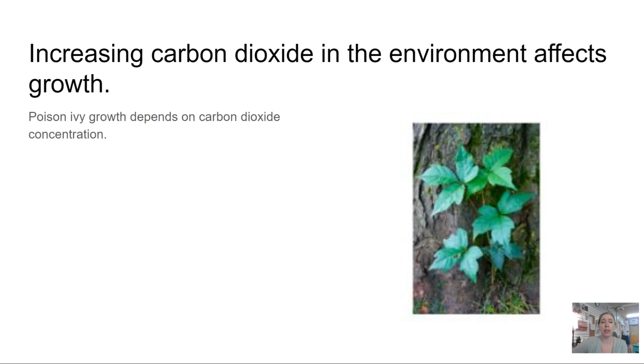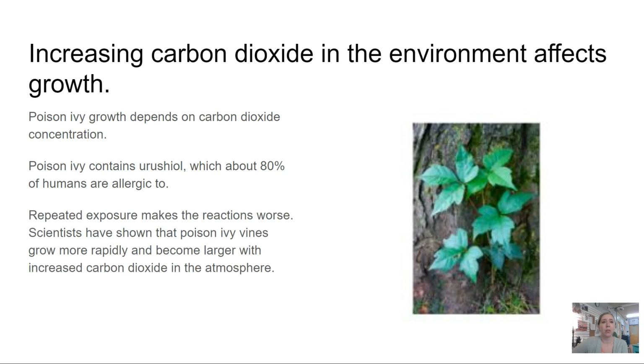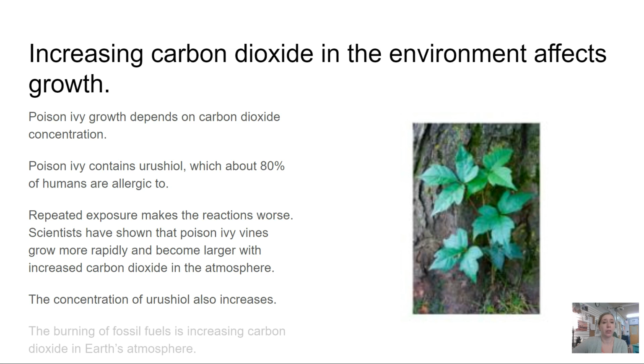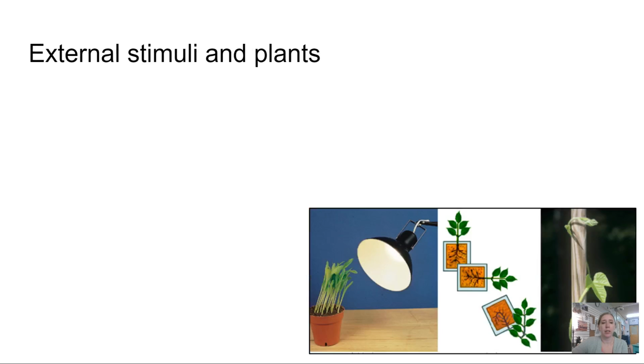Increasing carbon dioxide in the environment affects growth. Poison ivy growth depends on carbon dioxide concentration. Poison ivy contains urushiol, which about 80% of humans are allergic to. Repeated exposure makes the reactions worse, and scientists have shown that poison ivy vines grow more rapidly and become larger with increased carbon dioxide in the atmosphere, and the concentration of urushiol also increases. The burning of fossil fuels is increasing carbon dioxide in Earth's atmosphere.